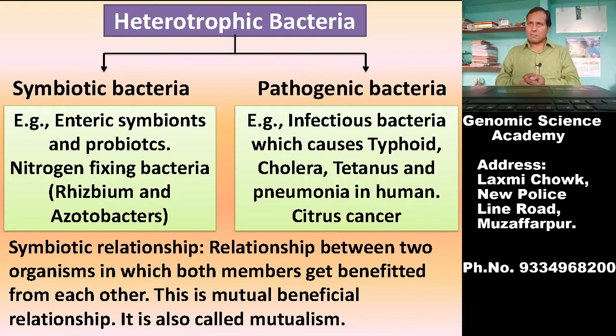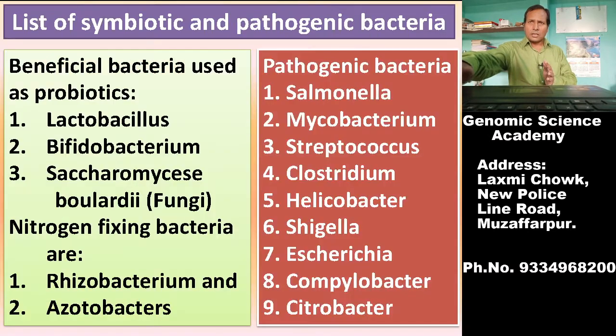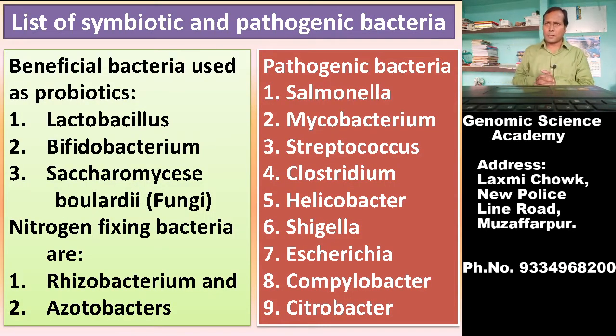Infectious bacterial microorganisms cause several types of disease, as for example typhoid, cholera, tetanus, pneumonia, and citrus canker in the citrus plants. So these are the heterotrophic bacteria, which include symbiotic bacteria and pathogenic bacteria. Now come to this list. These are the list of